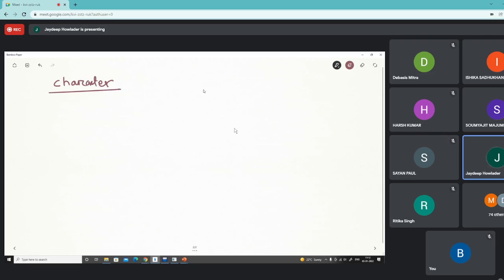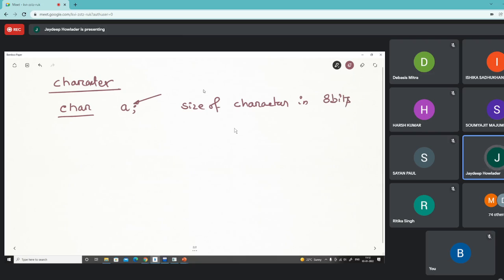Characters are another type of data, and it is declared with the keyword char. When we declare char as a data type followed by a variable a, then a is considered as a character. So a will not work as an integer type of element. And by default, the size of a character is only 8 bits. Clear?